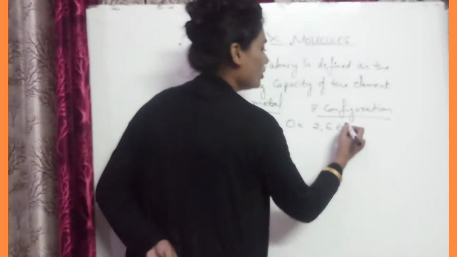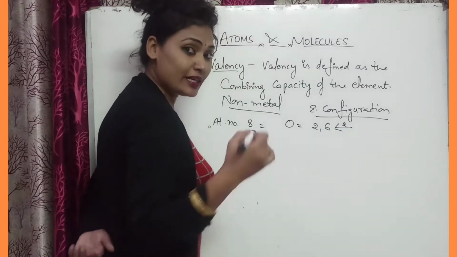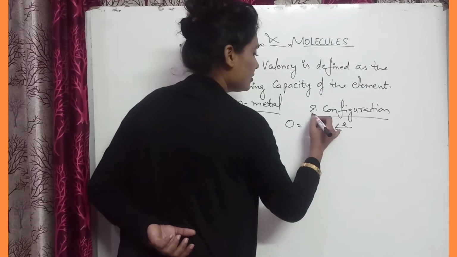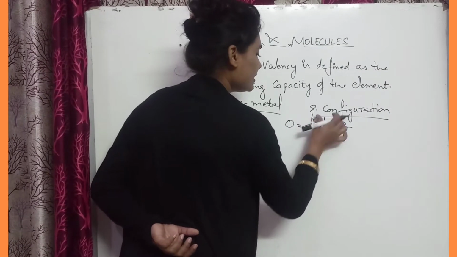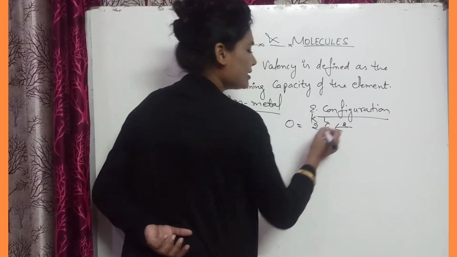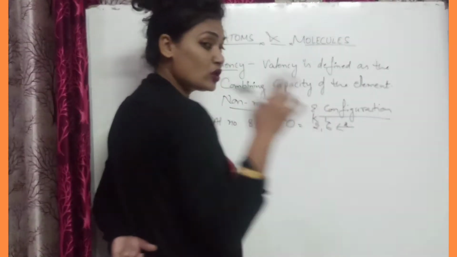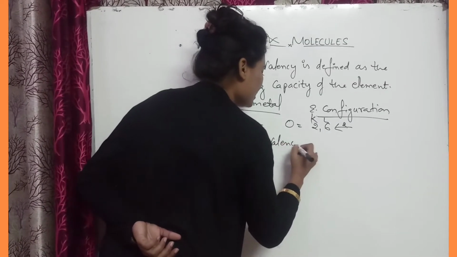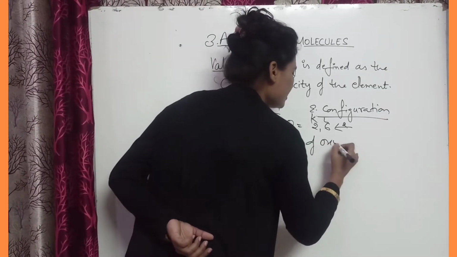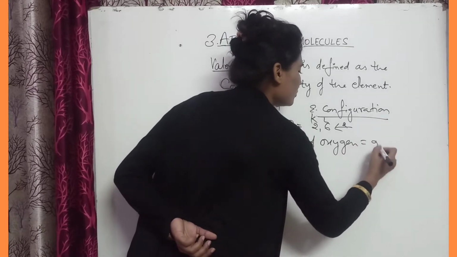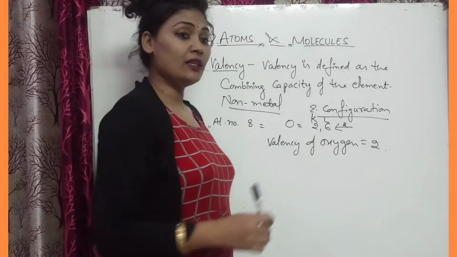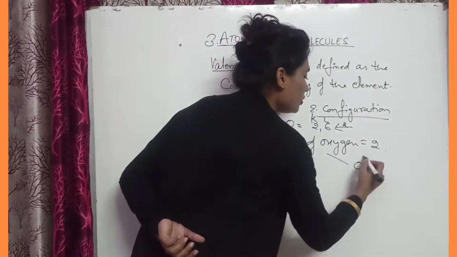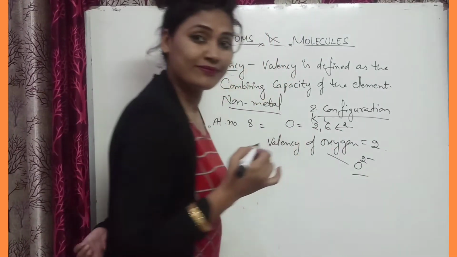So it can gain 2 more electrons and complete its octet, 8 electrons in its L shell. The K shell contains 2 electrons and the L shell contains 6 electrons. So it needs 2 more electrons. So the valency of oxygen is 2, and it will gain 2 electrons. So it will form the O2- ion.